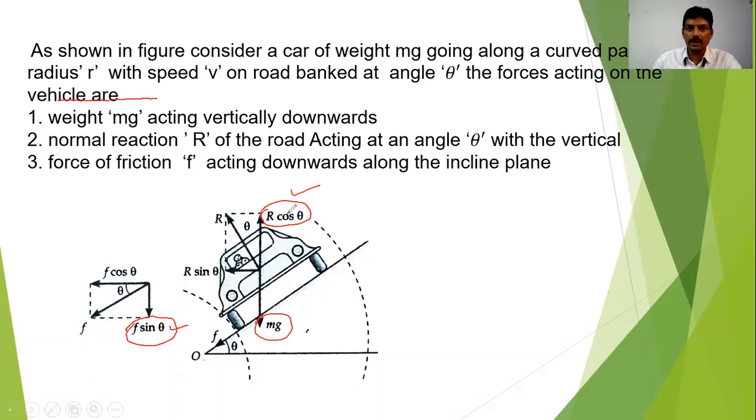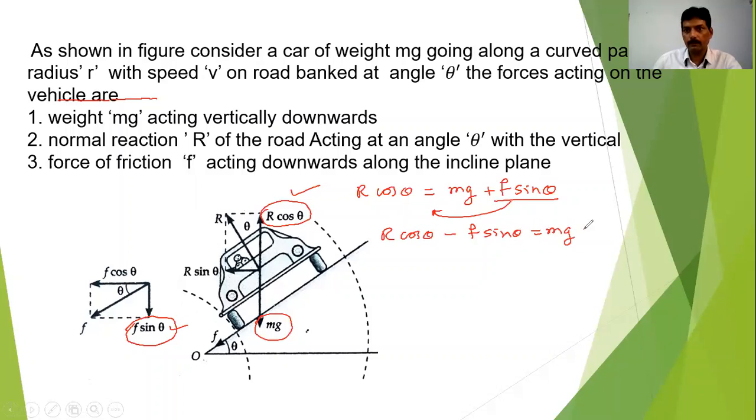So I can write r cos theta is equal to mg plus F sin theta. I will shift this term to this side. So I will get r cos theta minus F sin theta is equal to mg. Suppose this is equation number 1.